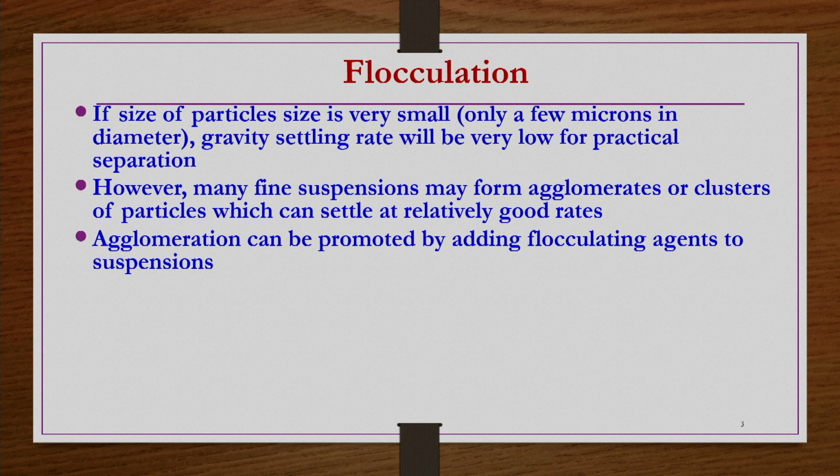The size of the particles increases, and automatically their settling velocity also increases, so the rate of separation will obviously increase. Flocculating agents can be electrolytes, which reduce the repulsive forces between the charged particles.